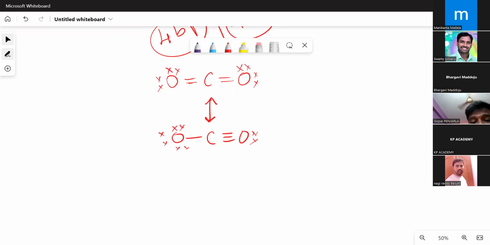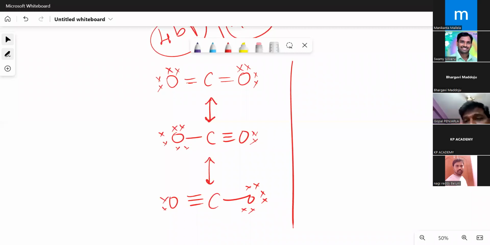Now, this can also be written like this, 3 bonds here and 1 bond here. This is one possibility here. Now, if anybody says that oxygen, carbon, we can write like this also. This is one possibility. Now, total 4 bond pairs, 4 lone pairs. I am using only those valence electrons present in the 3 atoms. That's all. No extra electron. Now, this can be rearranged like this, if I put like this.